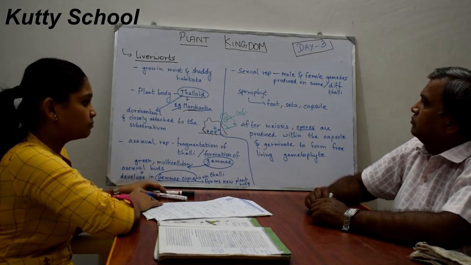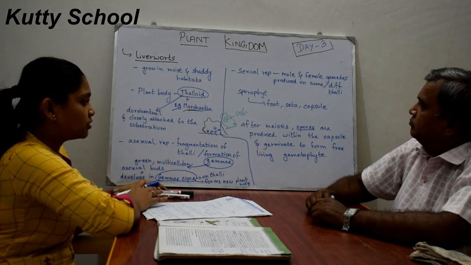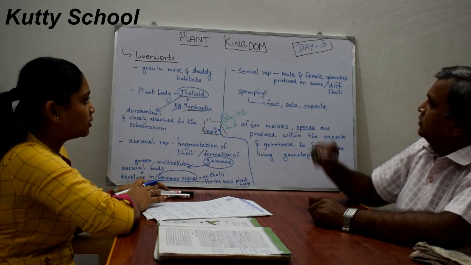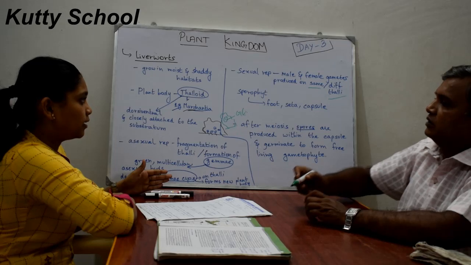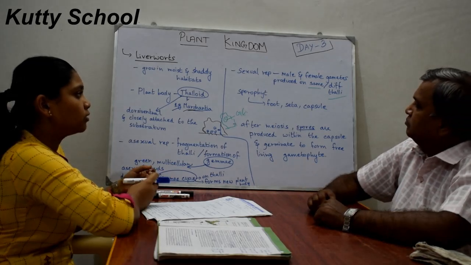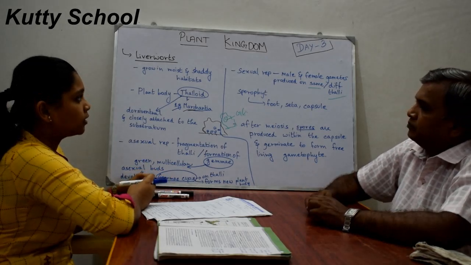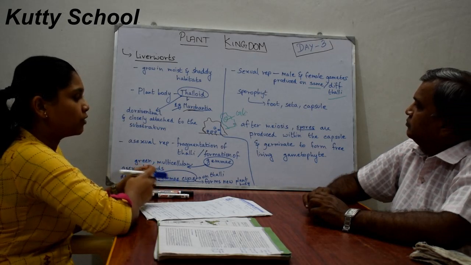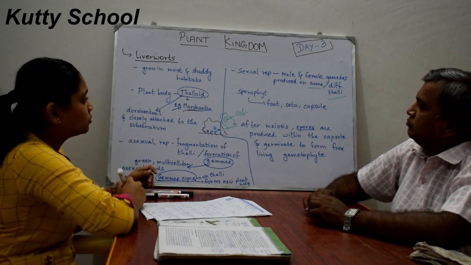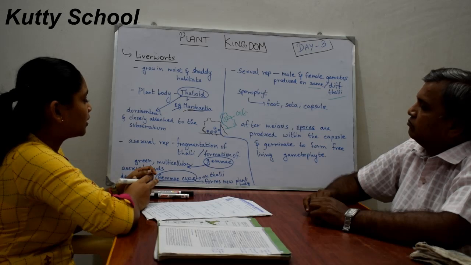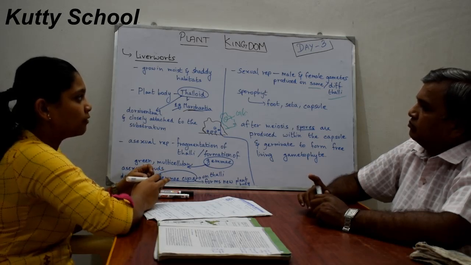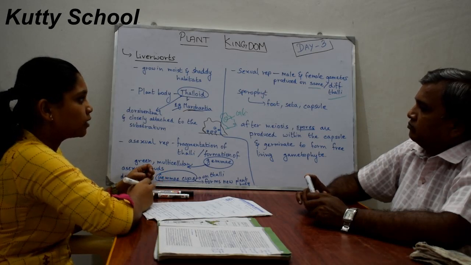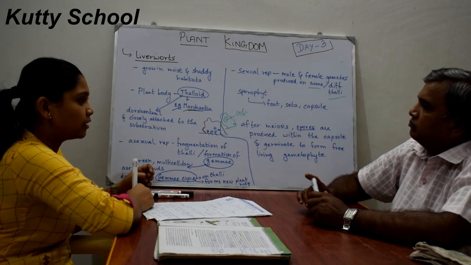Under sexual reproduction, the male and female gametes are produced on the same or on different thalli. Male and female can form in the same thalli, or they can form separately on different thalli. Under the general characteristics of bryophytes, we have already seen that the male are known as antherozoids and the female are known as archegoniophore.